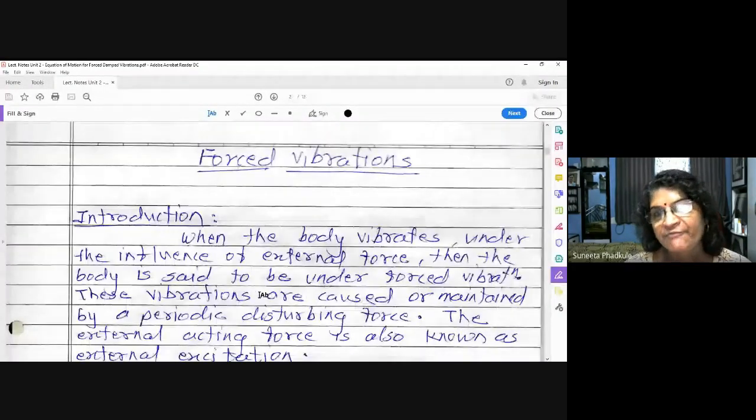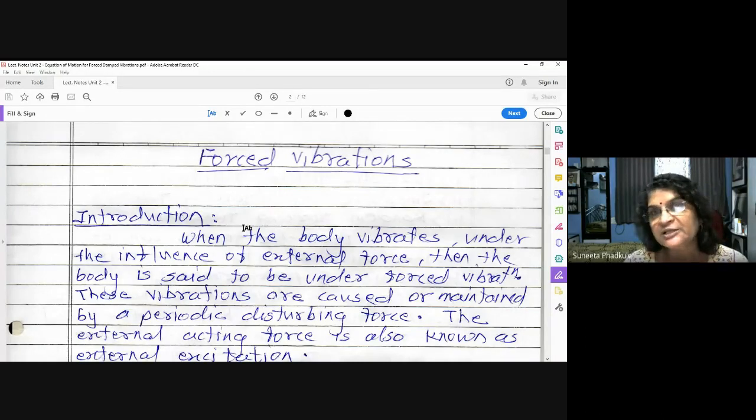Before that, we will just revise in 2 minutes what we have learned in unit number 1. What was the title of unit number 1? Single DOF system, free vibrations, undamped and damped. Both cases we have studied. Now in this unit, we are going to study forced vibrations, undamped and damped.